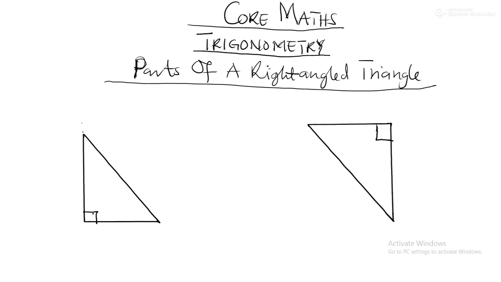Good. So as we said, in every triangle the sum of interior angles should be what? 180 degrees. Okay, now we have 90 degrees here, so it means that this angle here plus this angle here should also be equal to what? 90. So that 90 plus this 90 will get what? 180 degrees.